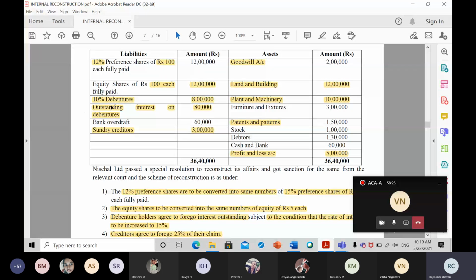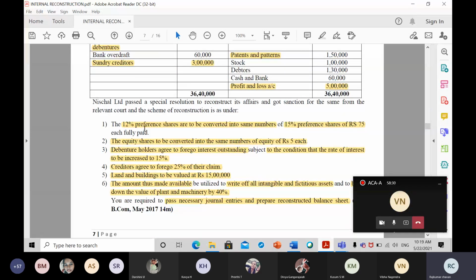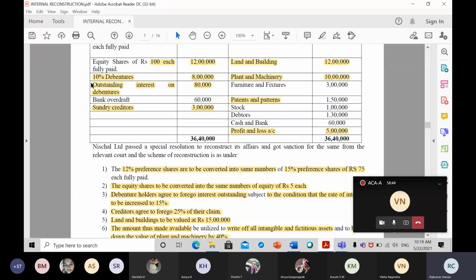Next, outstanding interest on debenture. Now, if you remember carefully, what happened to outstanding interest on debenture? It has been forgone. The liability which has already been forgone won't come into the balance sheet, because it has already been removed. It has been taken back. So outstanding interest on debenture will not come in the balance sheet.